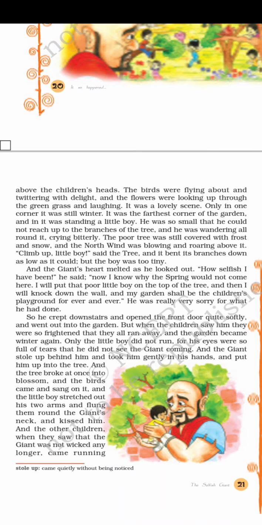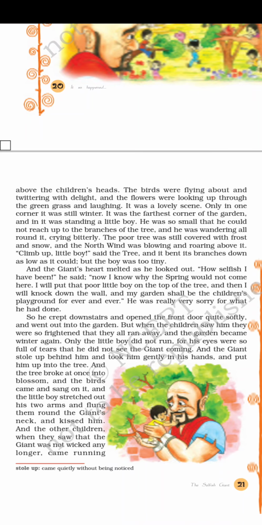"Climb up, little boy," said the tree. The tree was saying, climb up, little boy. And it bent its branches down as low as it could. But the boy was too tiny. The boy was very small. That's why he was not able to reach. It was as if the tree was requesting the boy to climb up and free the tree from the curse of winter. But the boy was so small that he was not able to climb up.